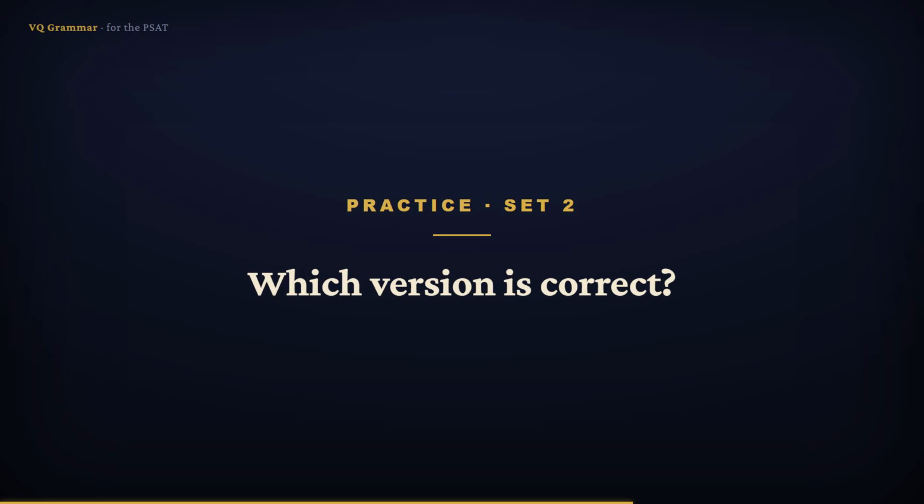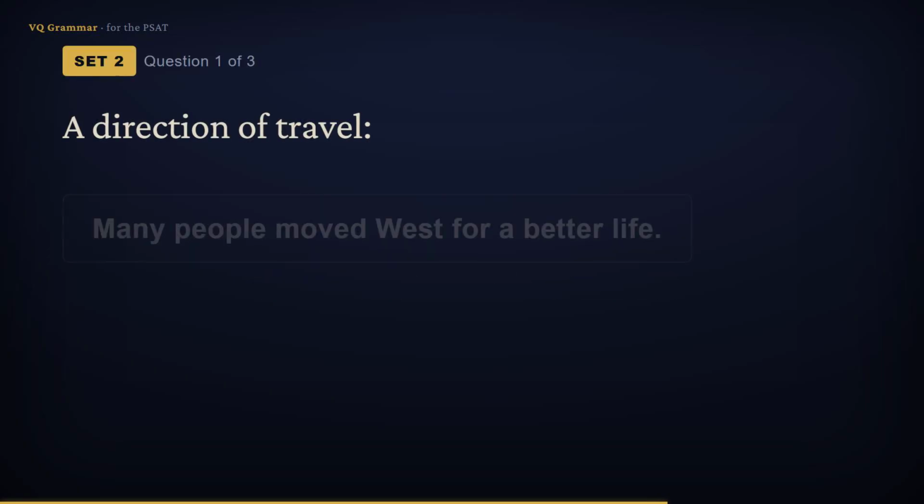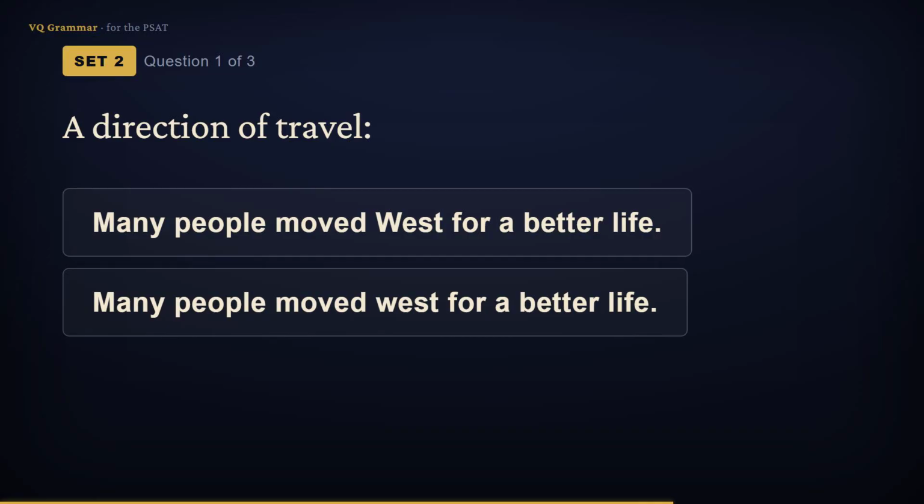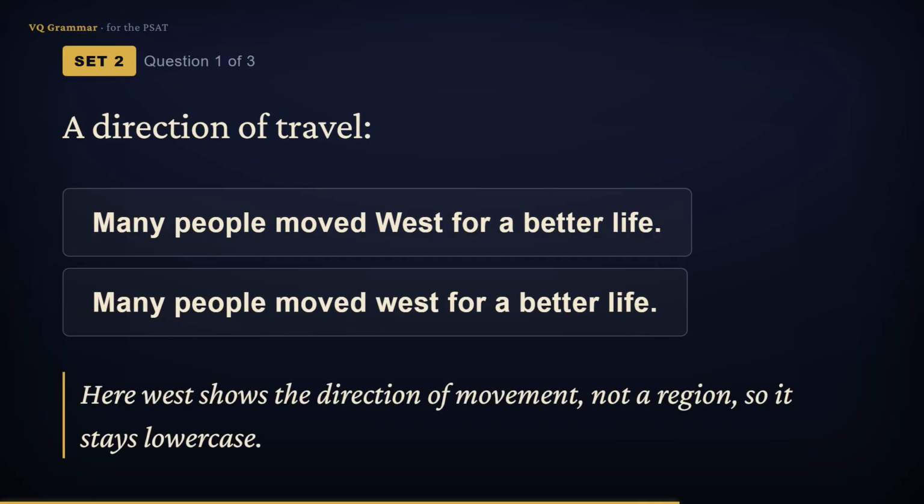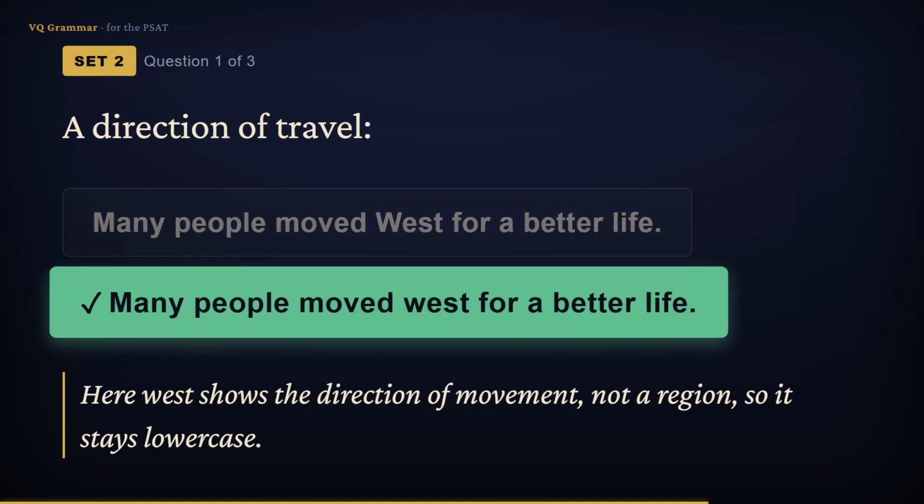Now choose the version with correct capitalization. Watch the difference between a named region and a plain compass direction, and between a name and a common noun. Pause and try each one. Many people moved west for a better life. Here, the word west tells which way people traveled. It's a plain compass direction, not the name of a region. A direction stays lowercase, so the answer is the version with lowercase west.